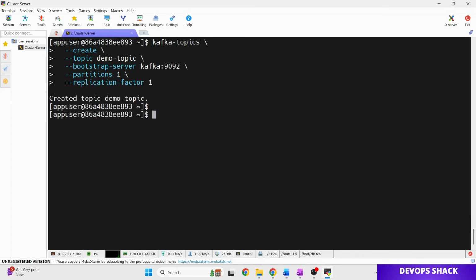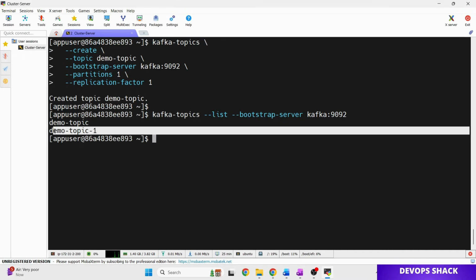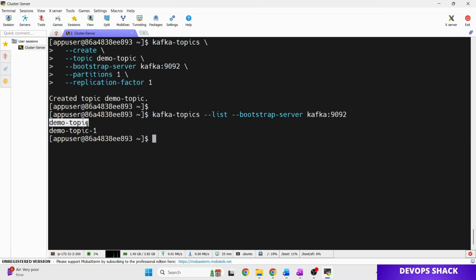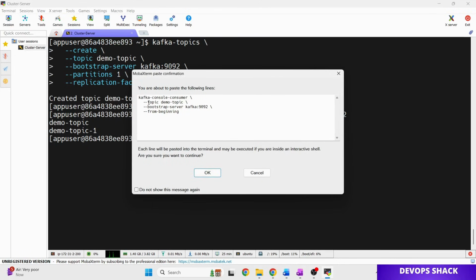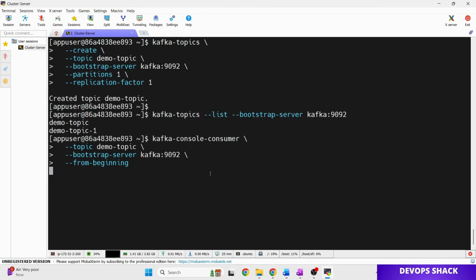Demo topic got created, right? We can confirm by running the list command inside the same terminal. Here you can see two topics are present: one which we created from the UI, and the second, demo topic, which we created from the CLI. Now we are going to start a consumer. For that you can run the command kafka-console-consumer with topic demo topic. Basically we are telling it that there will be a consumer that is going to consume events from this topic. So we will run this as well.